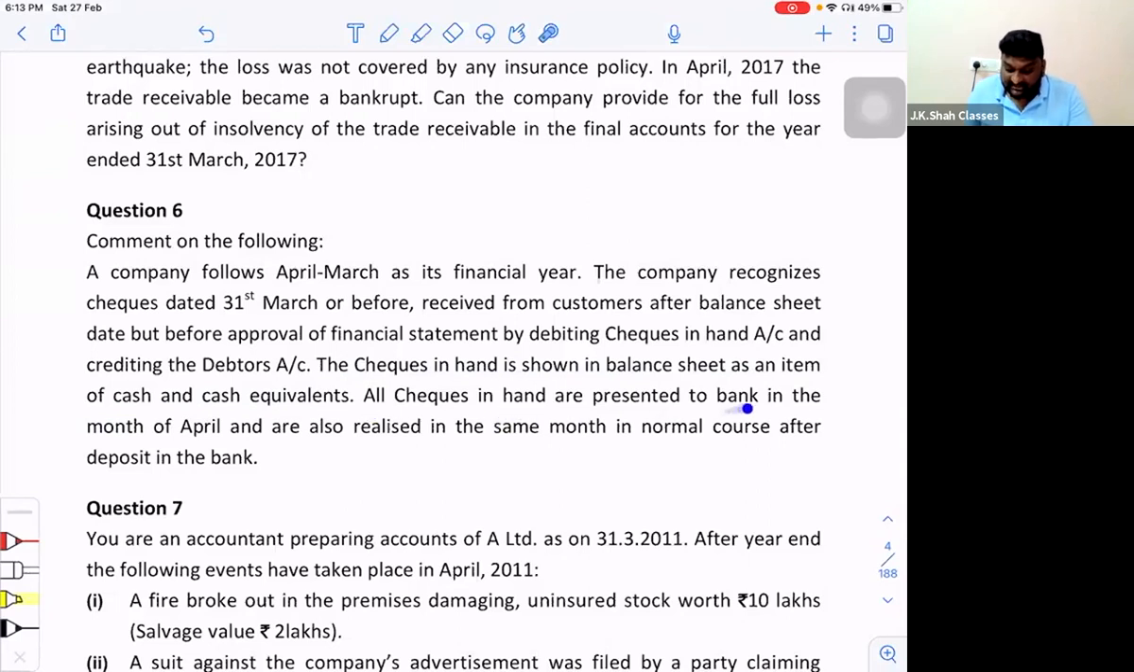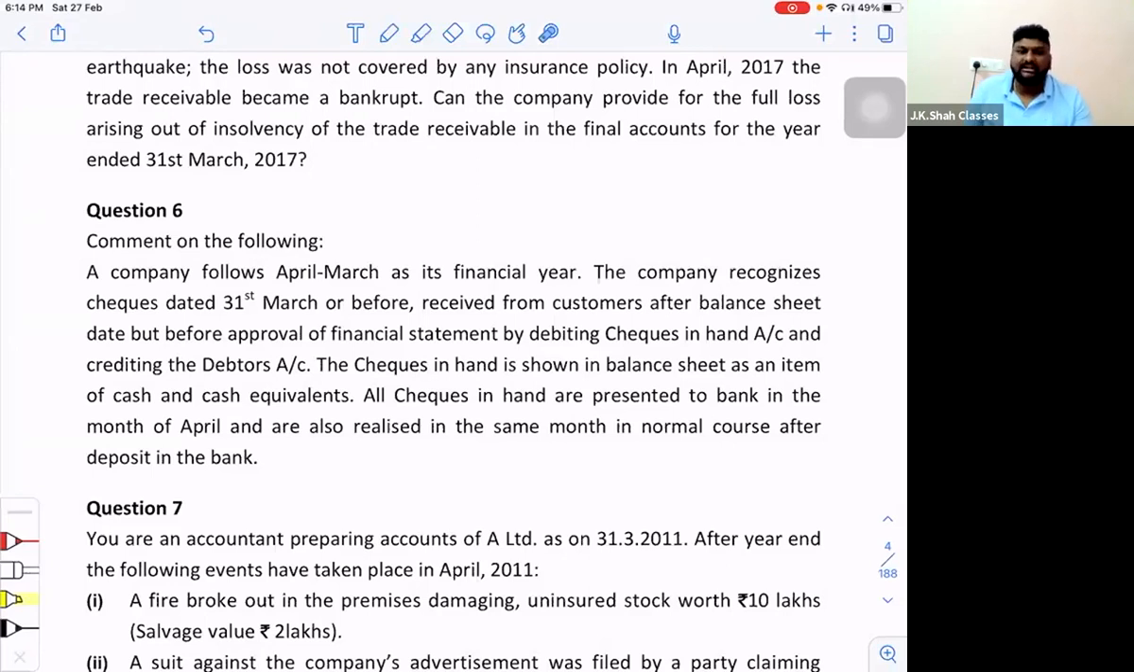All checks in hand are presented to the bank in the month of April and are also realized in the same month in the normal course after they are deposited in the bank. Means whatever checks they collected in April, they accounted that in the month of March, correct? And they deposited the checks in April into the bank and also got them cleared. So whatever the company did, is it correct or not?